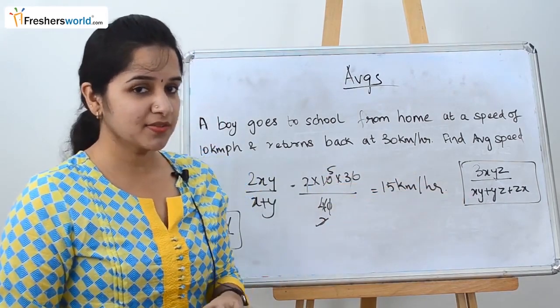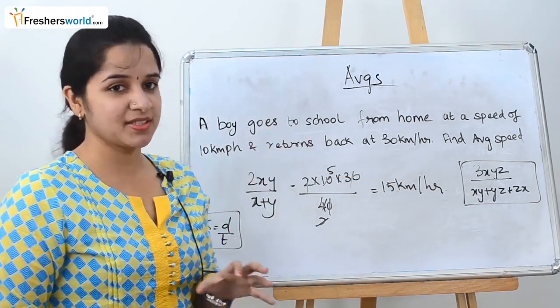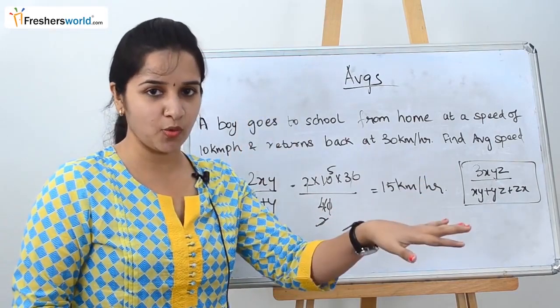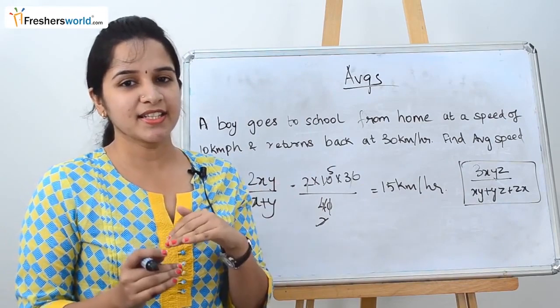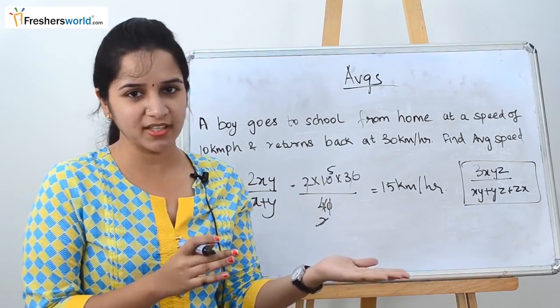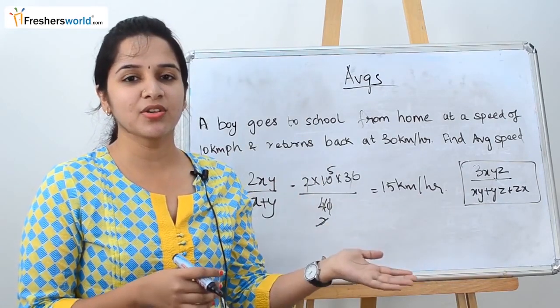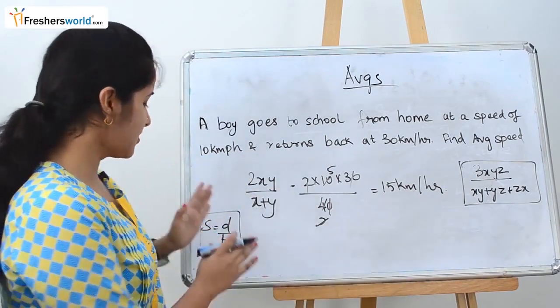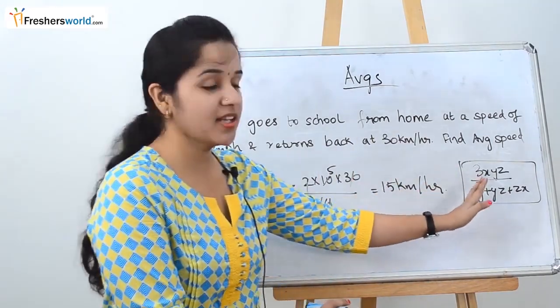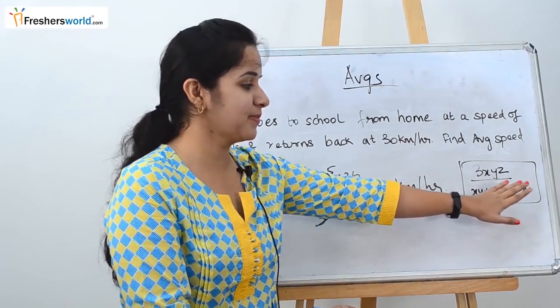So when you apply this formula, it is for the same distance. The guy is going to school from home and he is returning back home, so he is covering the same distance. Let's take his distance from home to school as 10 kilometers. The same distance is what he is going to cover back from school to home. So in case of same distance, we have two formulas, which are 2xy by x plus y and 3xyz by xy plus yz plus zx.